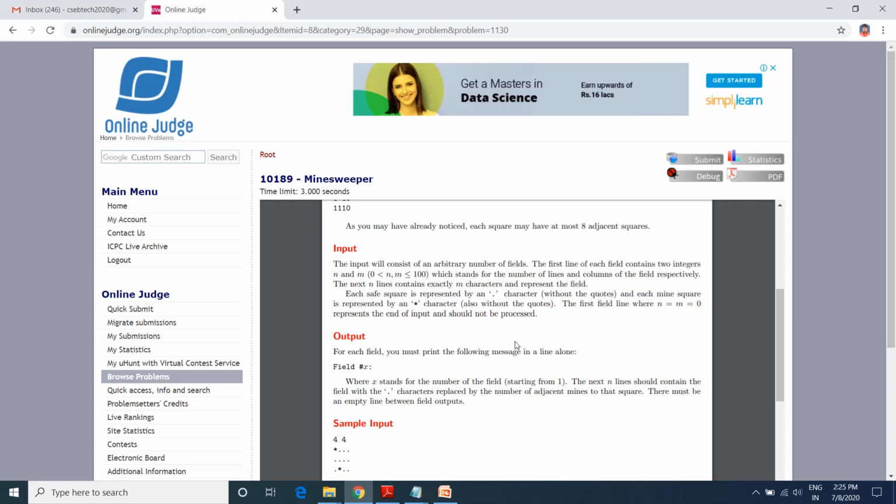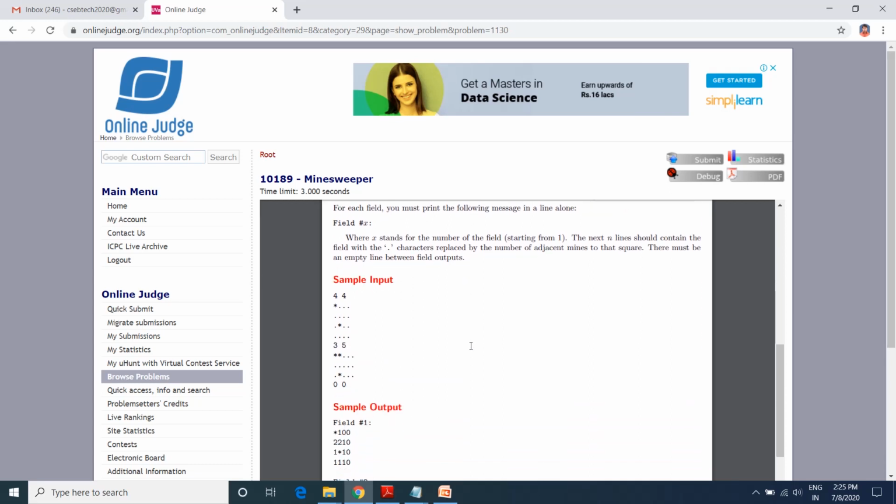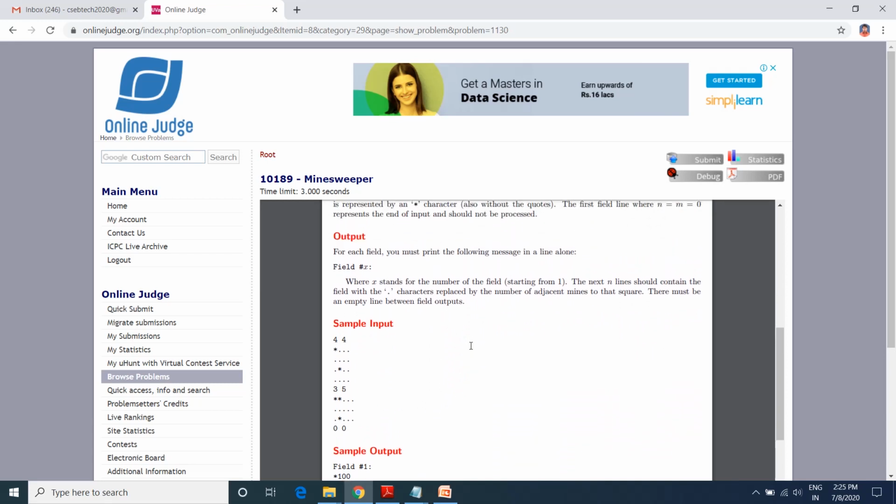As for the output, for each field you must print the following message in a line alone: Field #x, where x stands for the number of the field starting from 1. The next n lines should contain the field with the dot characters replaced by the number of adjacent mines to that square. There must be an empty line between the field outputs.